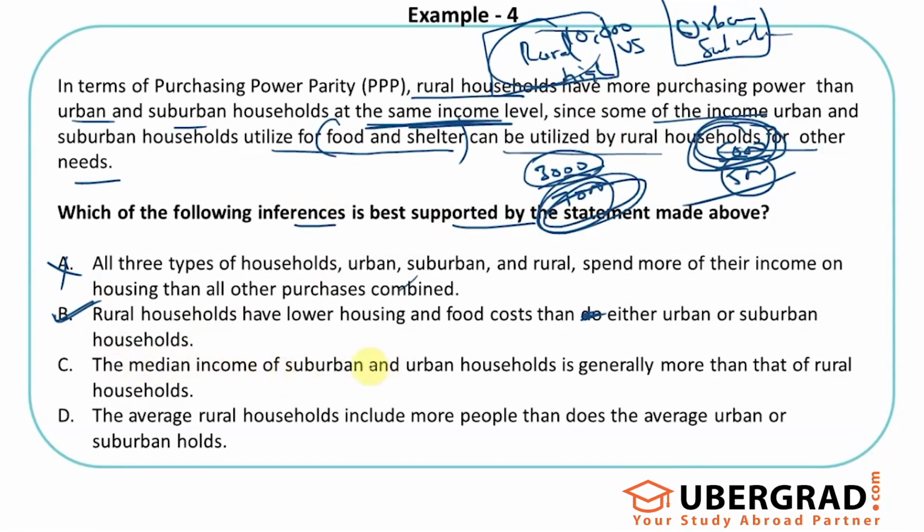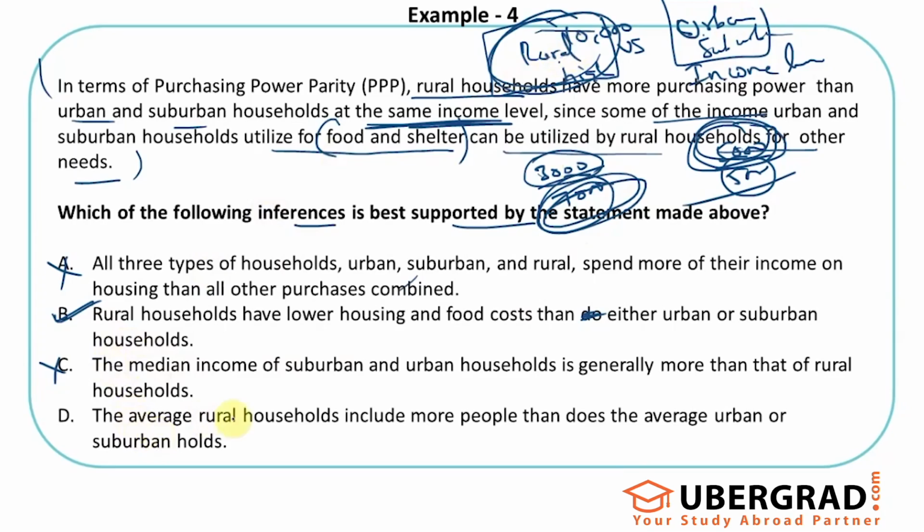The median income of suburban and urban households is generally more than that of rural households. It could be a correct statement, but how would that be something I can infer? The passage only talks about comparing rural households versus urban and suburban at the same income level. These people have more purchasing power after spending on housing and food because they spend less on food and shelter. That's what I can conclude, but not about the median being higher here or here.